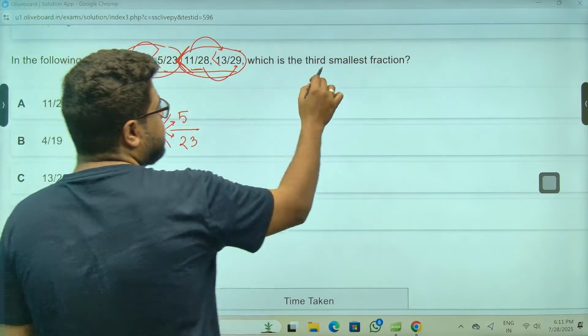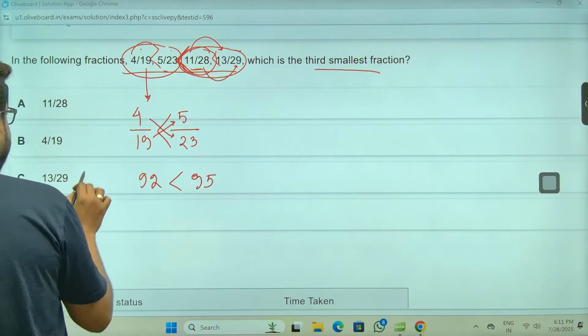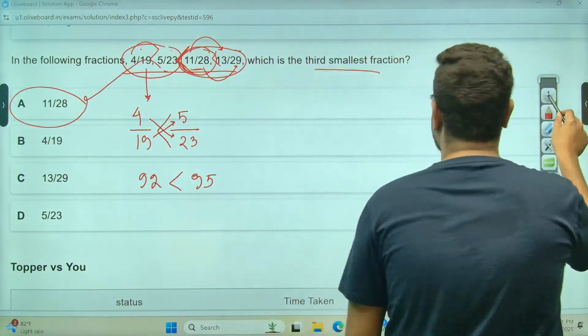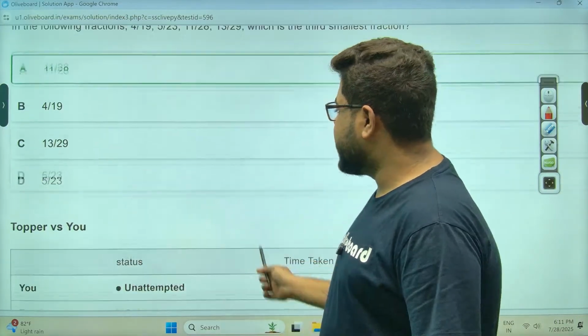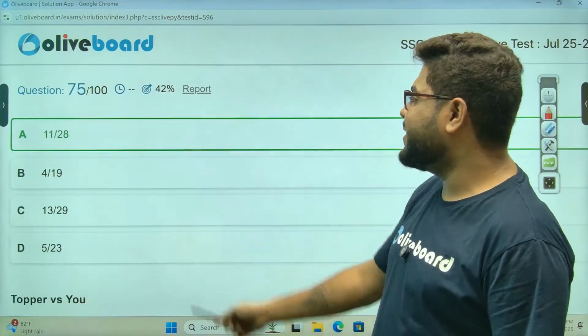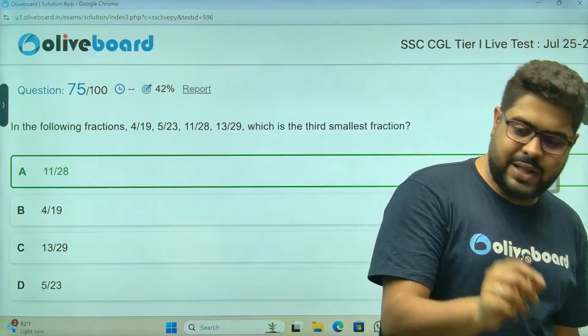They are asking third smallest. Smallest, second smallest, third smallest is this one. 11 by 28. That has to be your answer option. Not everything you need to solve. Not everything needs to be solved, sir. Many people will make values of this, 4 by 19 equal to 19 by 40. Yes, don't do that. Do not do that. Go with a little idea.